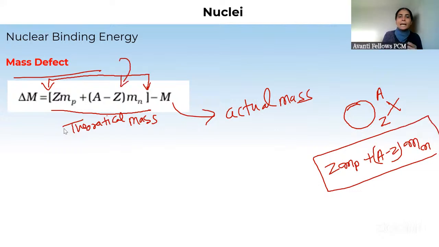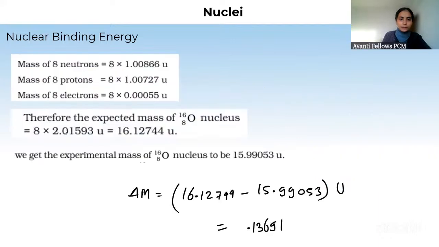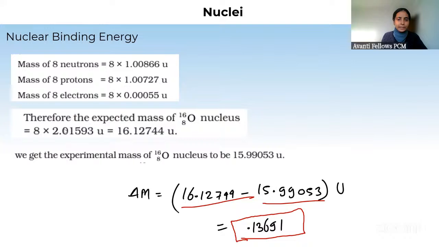And this M is what? Actual mass, जो कि तो में दिया रहेगा। ठीक है। So this is this. Now in the previous example that we have taken, this is the theoretical mass, this is the mass, and mass defect is this. ठीक है, ये है तुम्हारा मास डिफेक्ट।